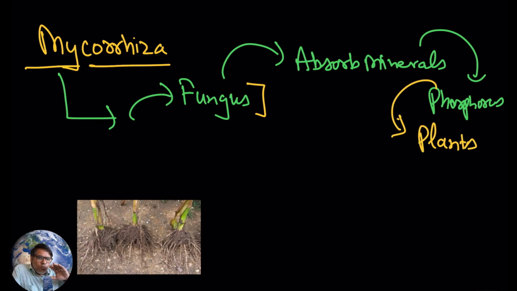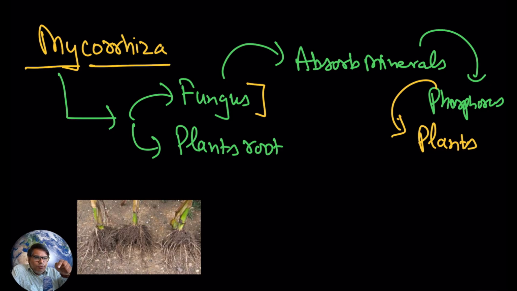So in case of mycorrhiza, the fungus and roots of some plants have an association. Here the plant roots and fungus are in contact with each other, and both are helping each other, so both of them can survive in a better way.